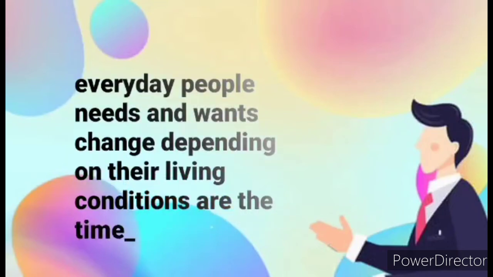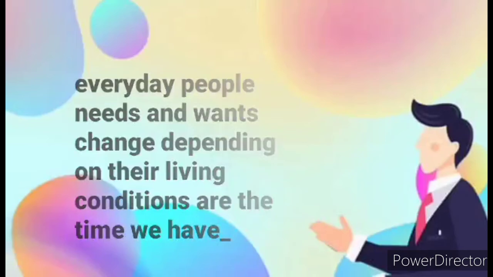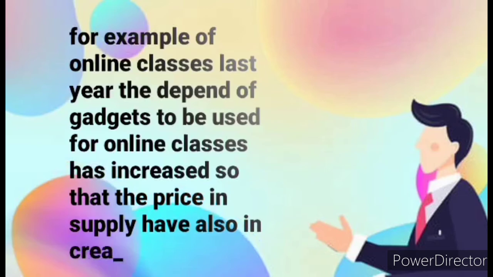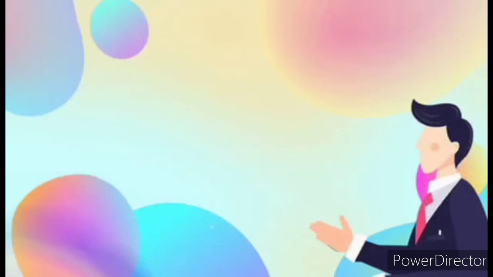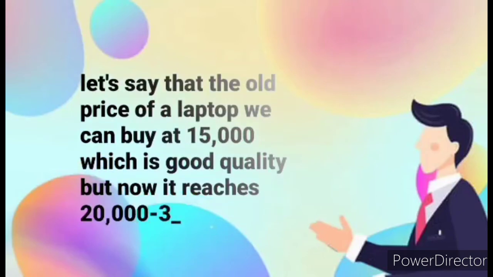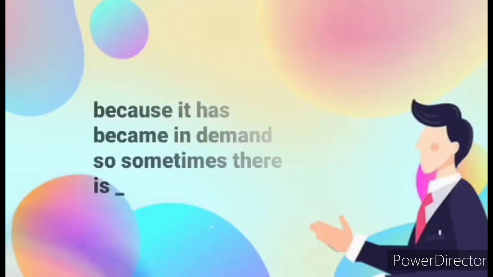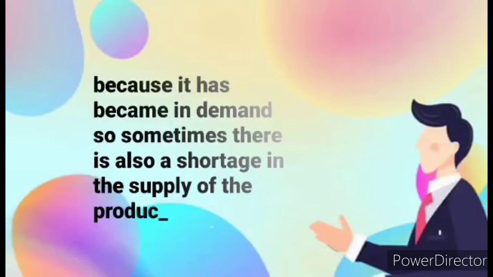Every day, people's needs and wants change depending on their living conditions or the time we have. For example, since the start of online classes last year, the demand for gadgets to be used for online classes has increased, so the prices and supply have also increased. Let's say the old price of a good quality laptop was 15,000, but now it reaches 20,000 to 30,000 because it has become in demand, so sometimes there is also a shortage in the supply of the product.